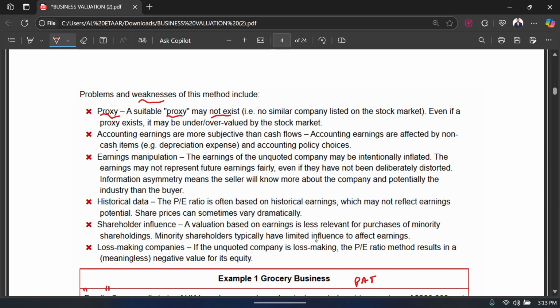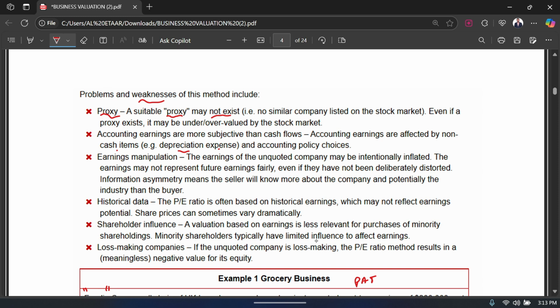That's exactly what they're saying over here, that accounting earnings are more subjective than cash flow. Accounting earnings are affected by non-cash items, for example depreciation expense, and accounting policy choices. So again the same point, that because you are using financial statements, they are affected by non-cash items like depreciation and all that. So accounting earnings have non-cash flow items also. Again that's one of the problems of this method, that you are also taking the non-cash items. So that is another weakness. The third one is that there is earnings manipulation.